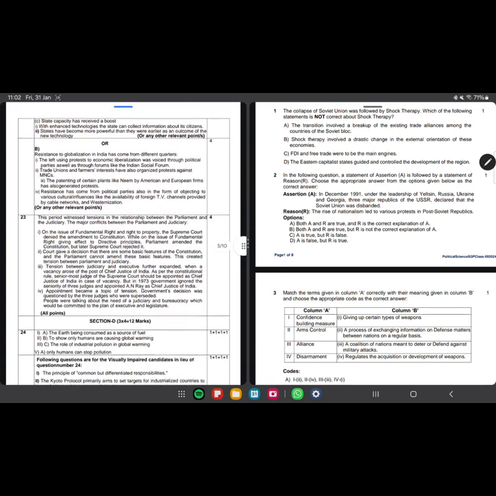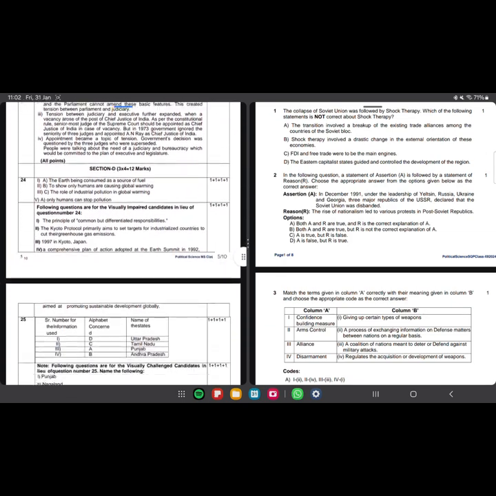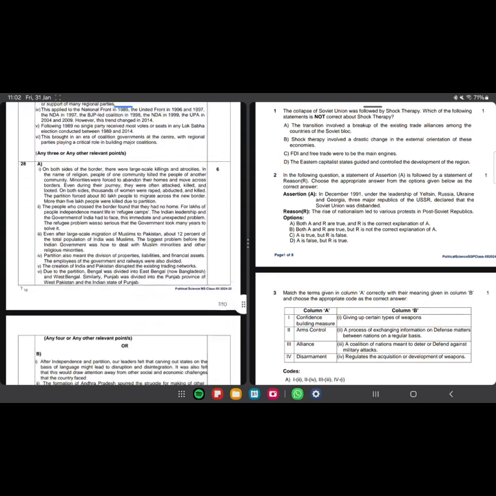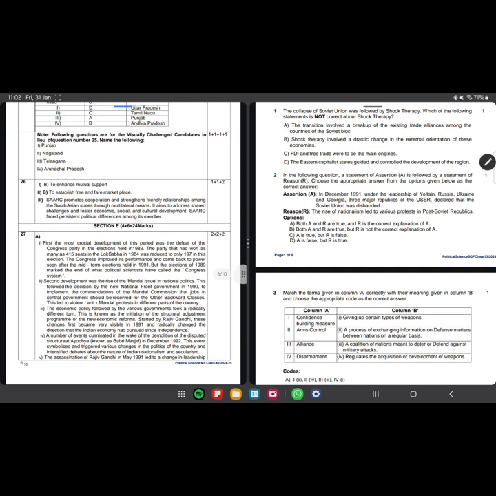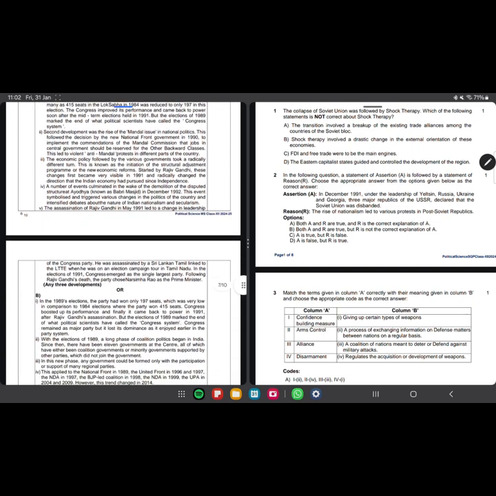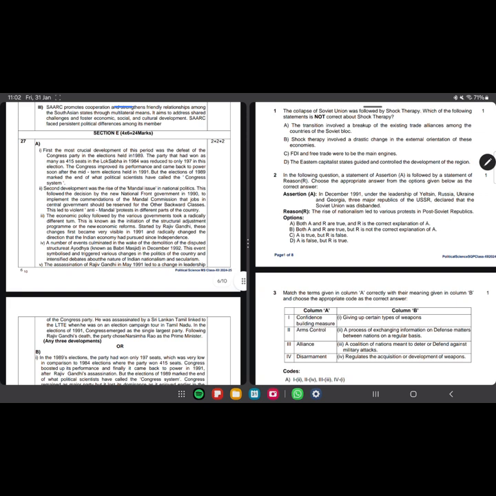Here we go ahead with an 8 mark question. This is also a 4 marker question. You have 6 markers here. For 6 markers also they have written 1 point, 2 point, 3 point, 4 point, 5 point. Look, they have only written 5 points for a 6 marker question, but look at the amount of words they have carried in each point. It is huge enough. That's why they have written only 5 points.